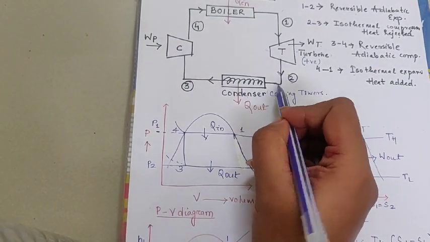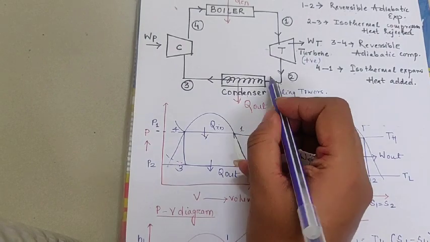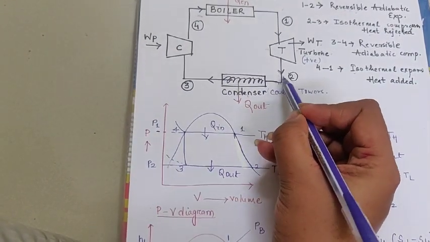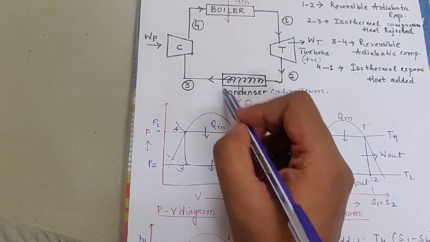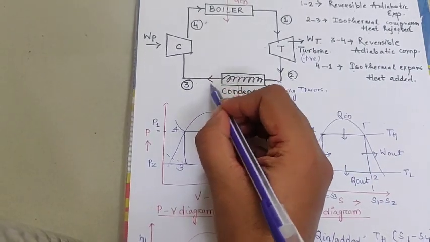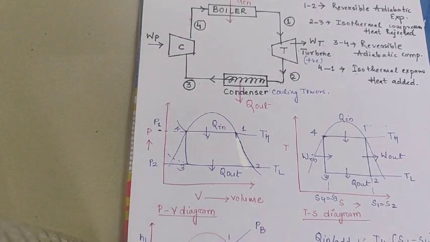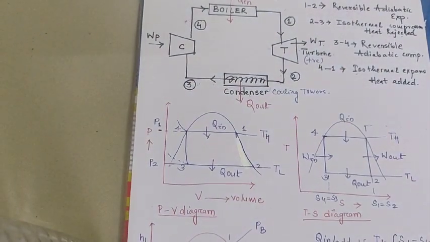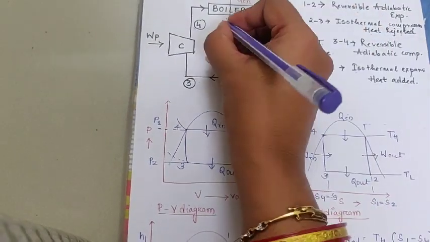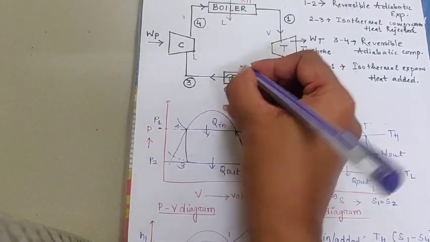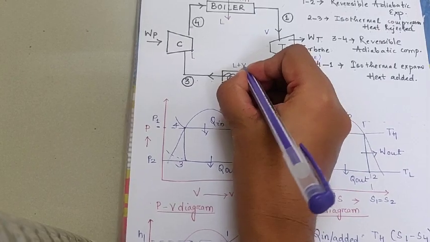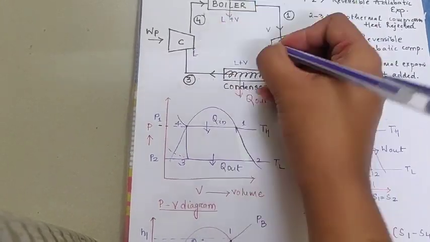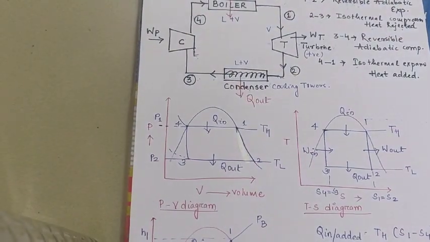Here the pressure and the volume remain the same, only the phase changes, from dry saturated to saturated, or liquid state. Here it will be vapor state, here liquid, and here liquid plus vapor.